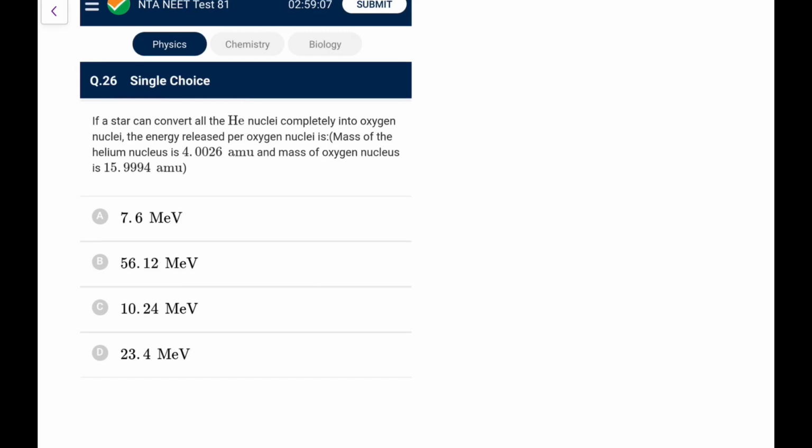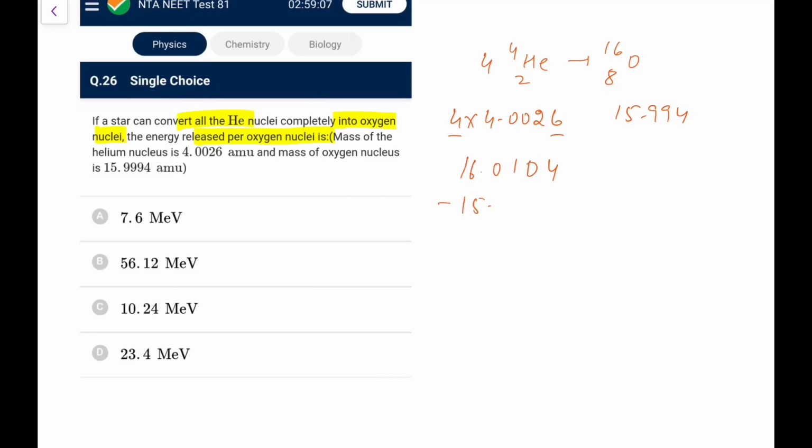Next, if a star can convert all the helium nuclei completely into oxygen nuclei, the energy released per oxygen nuclei is? So what we have, you will have 4 helium nuclei converting into oxygen-16. So the initial mass is 4 into 4.0026 and final is 15.994. So loss in mass is 16.0104 minus 15.994, so it would be 0.0110.